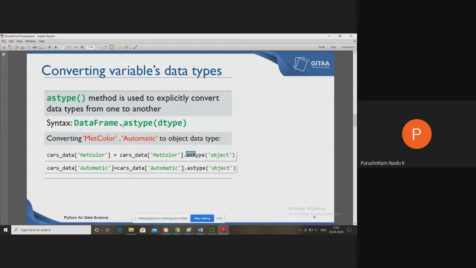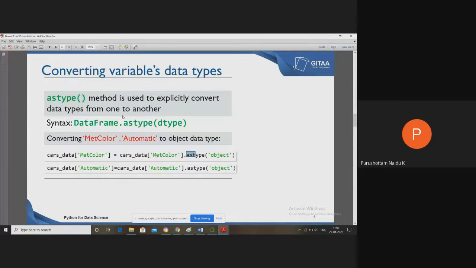The only way to remember these methods is practice, practice, and practice. If you practice some of the methods daily, or revise these lectures or PPTs daily, then you will easily remember the methods. So the DataFrame.astype method can be used to convert one type to another type.